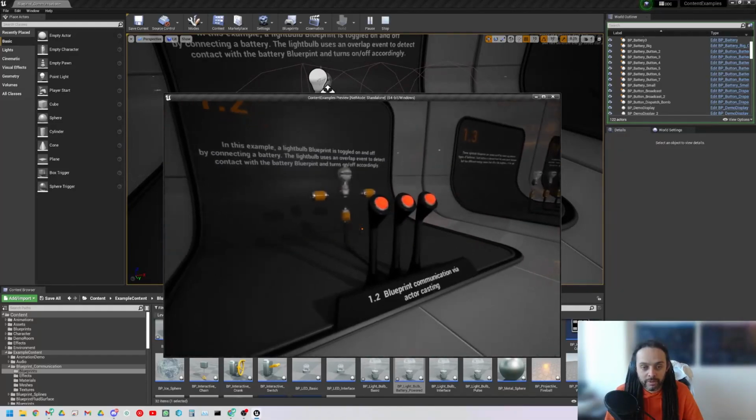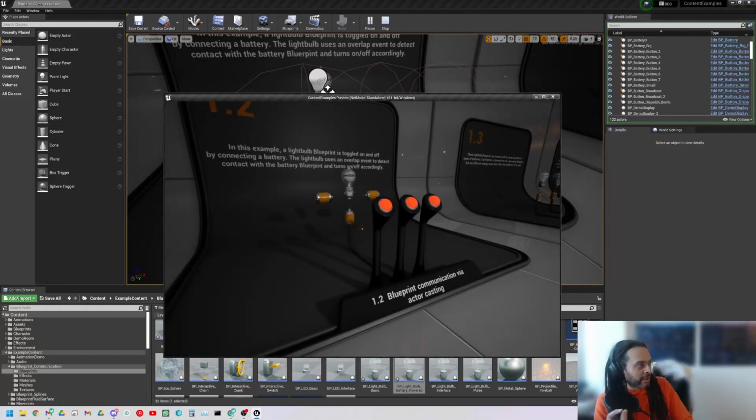And now I should have, this is a fun thing I like to do. Let's guess what's going to happen. What should I have if I've done this right? When I overlap the first button here on the left, what should happen? I think the battery will go upwards and turn. Okay, upwards and turn.